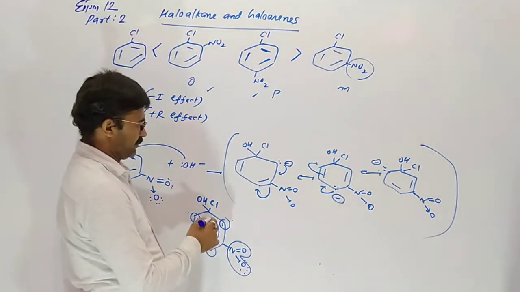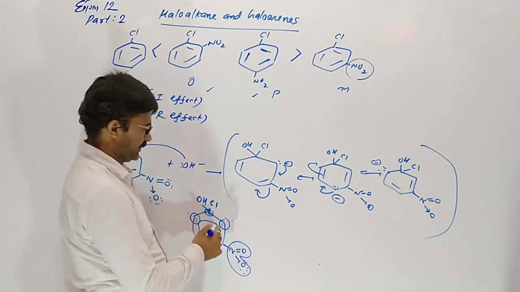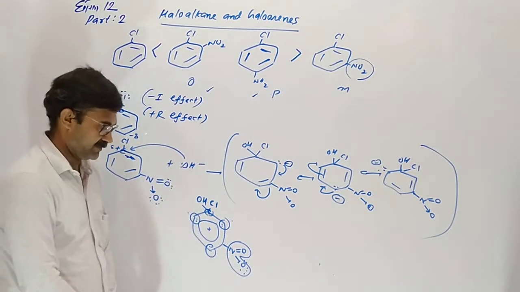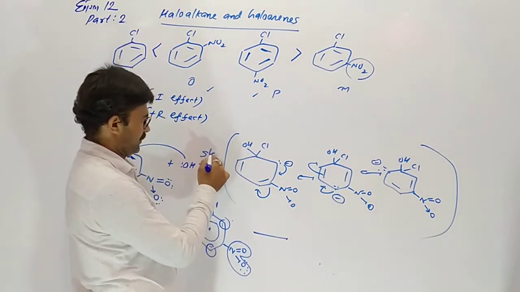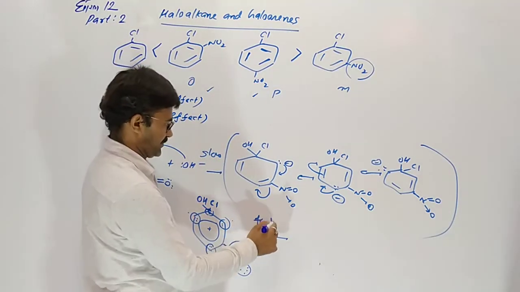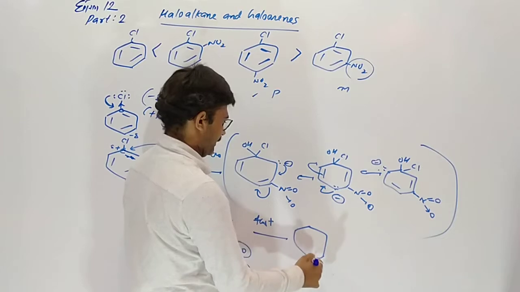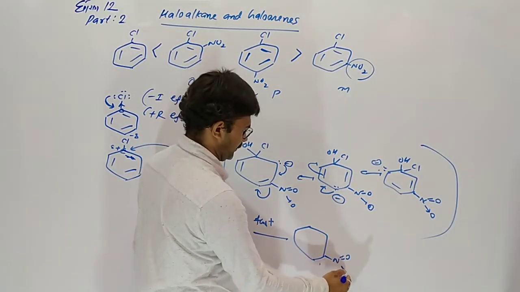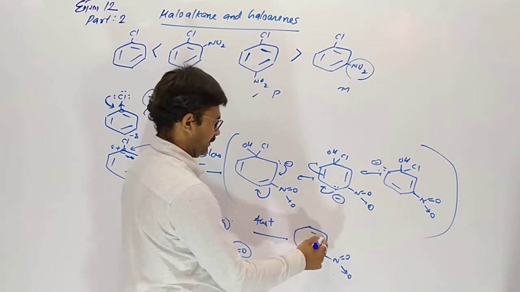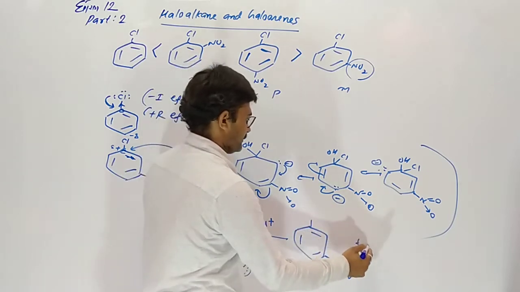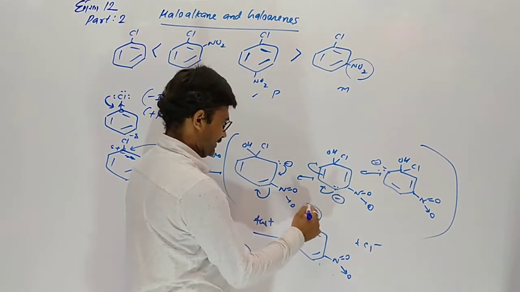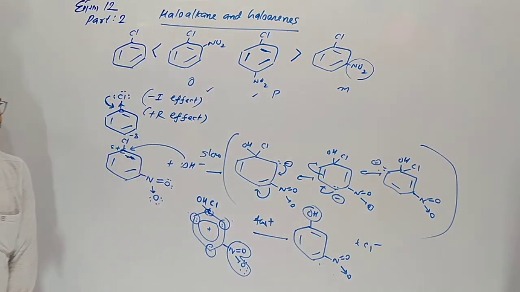So it is not capable of decreasing the density from this carbon. This one is slow, this one faster. So there is no effect of a nitro group in the meta position. Here chlorine is removed. This reaction occurs, but it occurs at very high temperature and strong conditions.